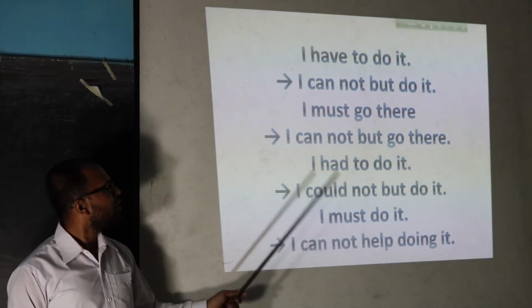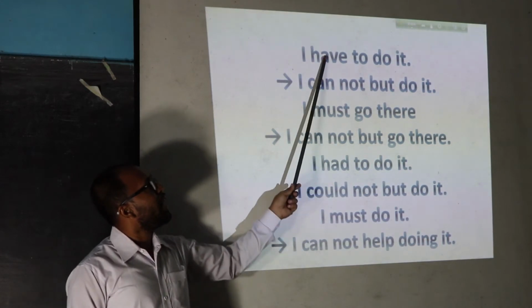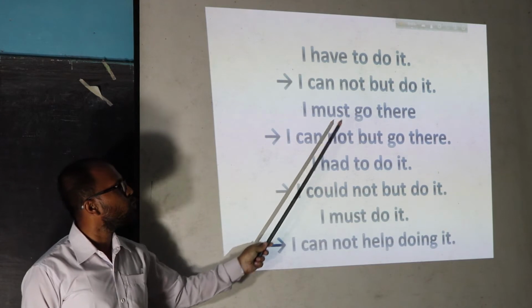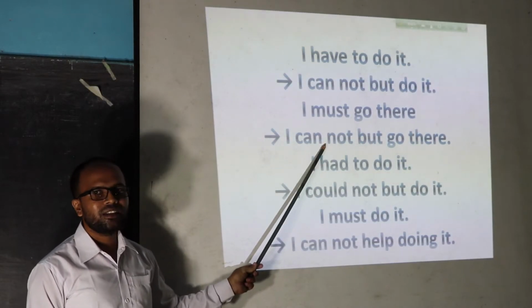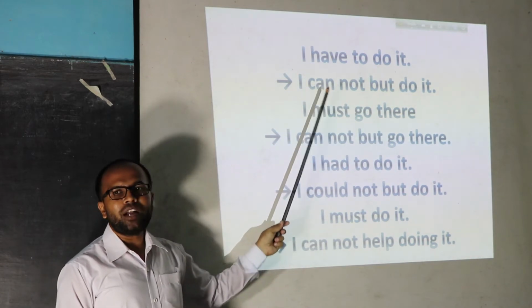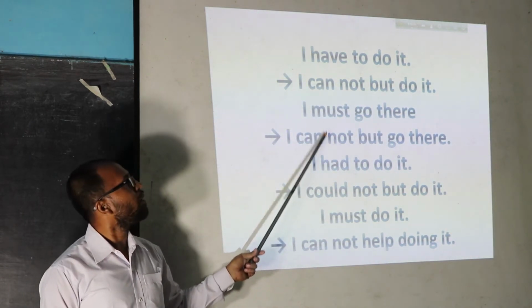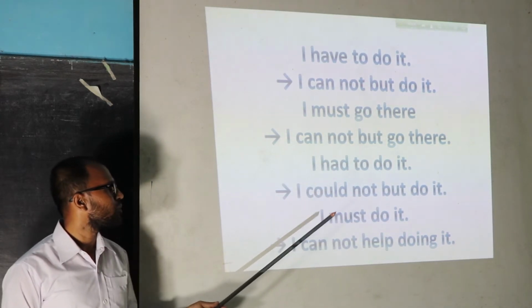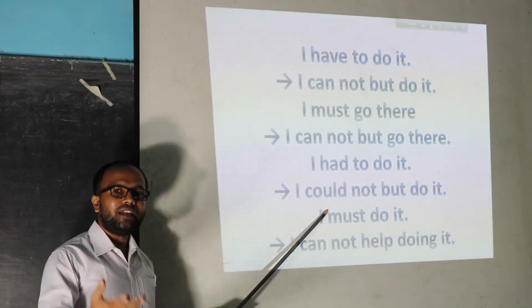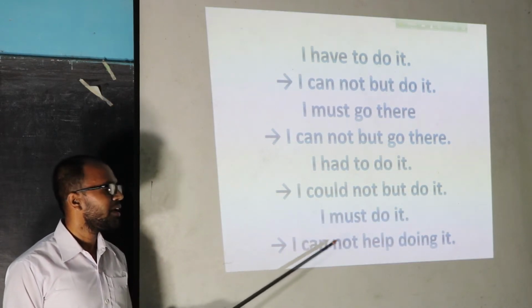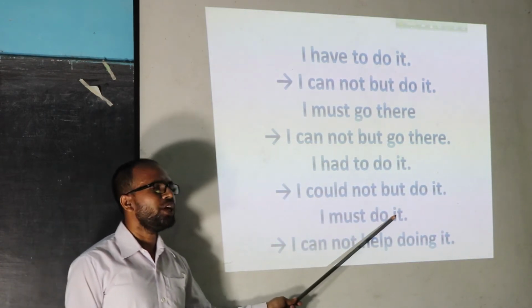Clear? If we find have to, has to, had to, or must in any sentence, then we can put cannot but or could not but according to the subject and tense. But another answer can arise. Just here, I must do it.